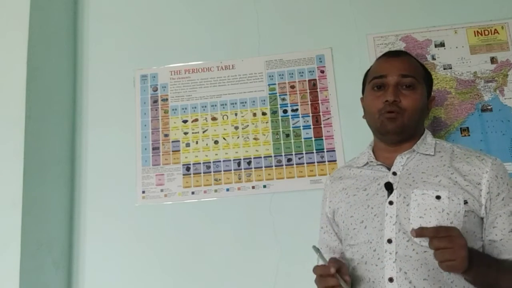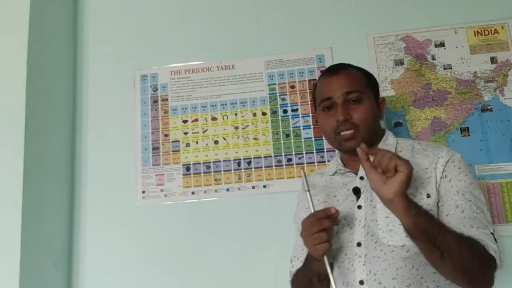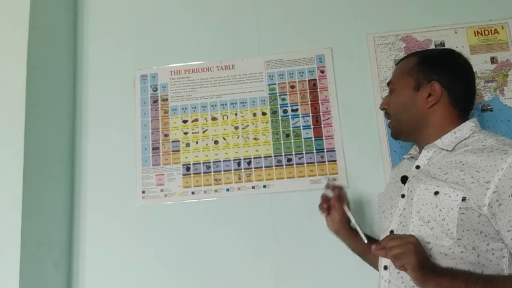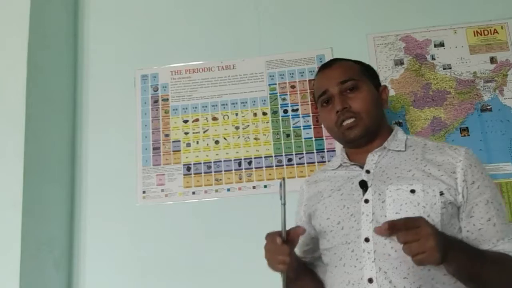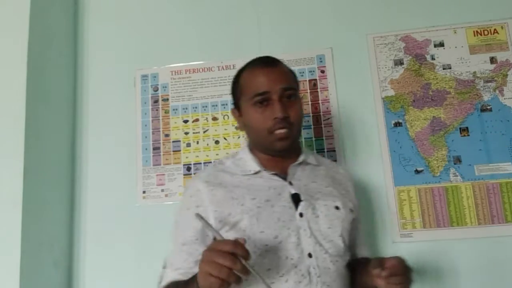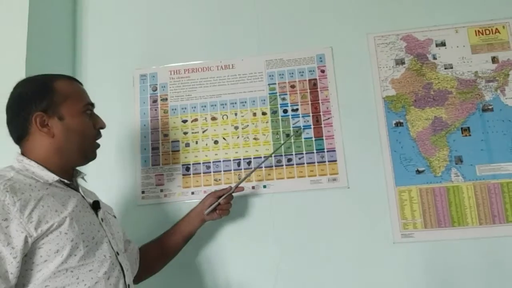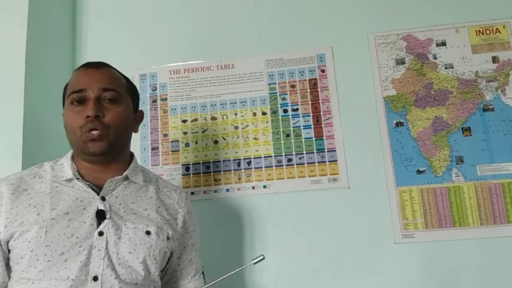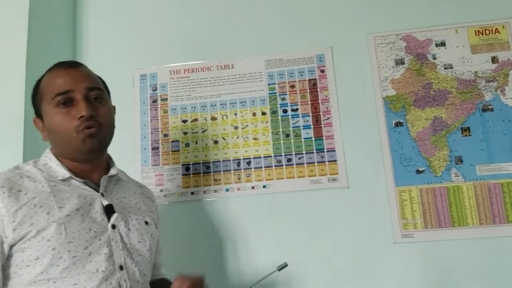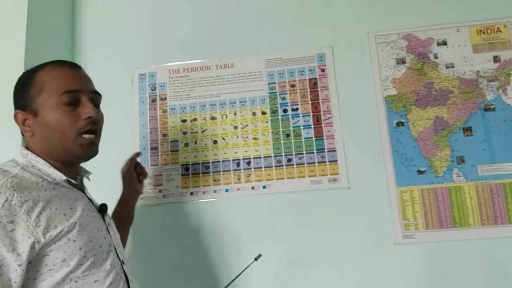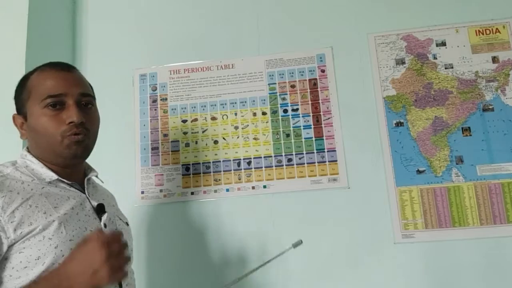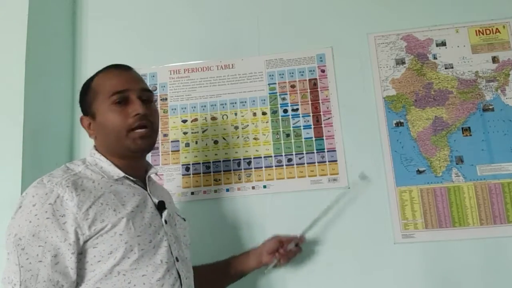And next we have antimony, which is used in bullets. As you can see the bullet cartridges, they are made of antimony. And we have next tellurium. As we are aware, compact discs were used in computers. That compact disc, as you can see, is made of what? This is tellurium. As you can see the iodine, we are aware that iodine is normally found in salt. As usual, this iodine we will also find in liquid form. This is liquid iodine.